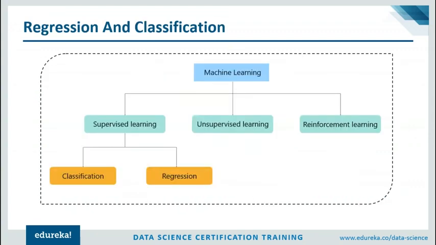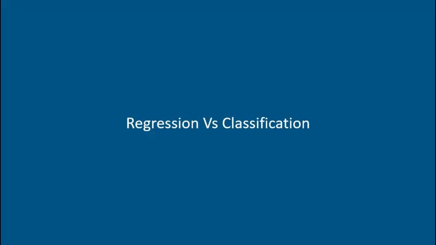All right, so like I said earlier, machine learning has three types of learning. Okay, it's supervised learning, unsupervised learning, and reinforcement learning. Now, under supervised learning, we have two classes of problems. Okay, so there are two problems that we can deal with. One is a classification problem, and the other is a regression problem. So here we'll be focusing on supervised learning itself because linear regression and logistic regression are actually supervised learning algorithms. Okay. Now, before we start discussing linear and logistic regression, let's try to differentiate between classification problems